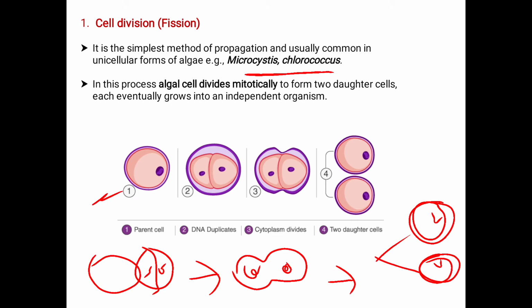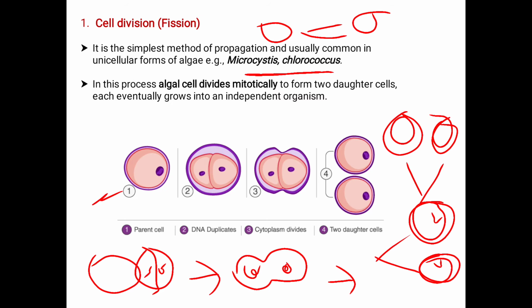This is the cell division, nothing but the fission. These newly formed daughter cells are capable of giving rise to their own daughter cells. Here the chain continues: 2, 4, 8, 16, 32. This pattern it follows. This is the case of cell division, or fission, where a single parent cell divides to give rise to two identical daughter cells which are similar in their genetic constitution.